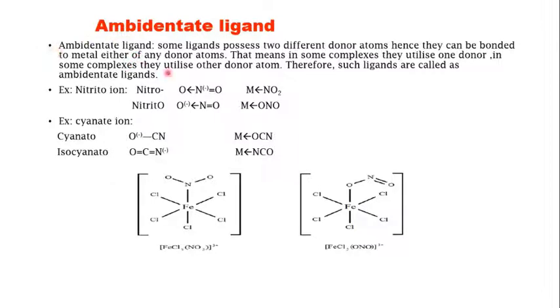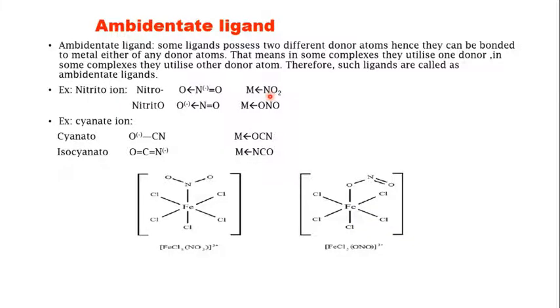In ambidentate ligands, certain ligands possess two different donor atoms. Hence, they can be bonded to the metal via either of the two donor atoms. Suppose consider the example of nitrito ion. So nitrito ion has a formula of NO2.